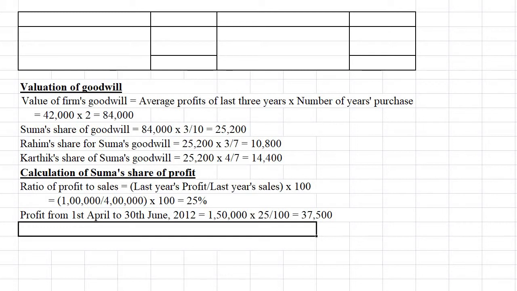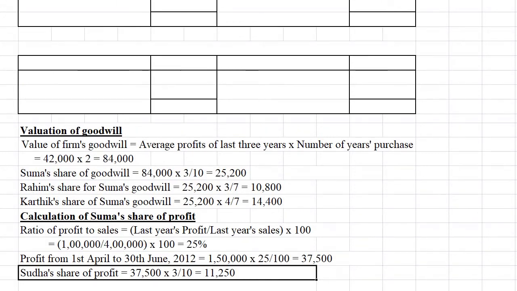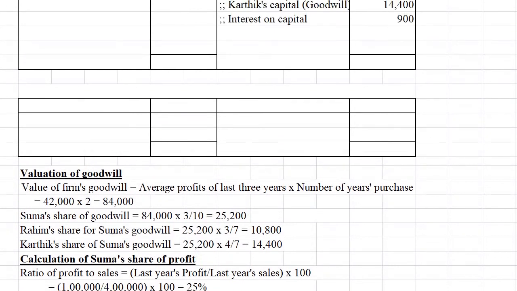So now what we have to calculate, out of this profit, what should go to Sudha? So how much should be given to Sudha is to be calculated. So Sudha's share of profit is equal to 37,500 into her share. That means 3 by 10. That's what we are getting here, 11,250. So what journal entry can be written? What entry can be written here?